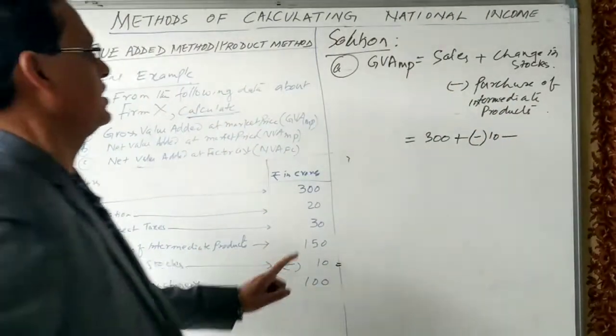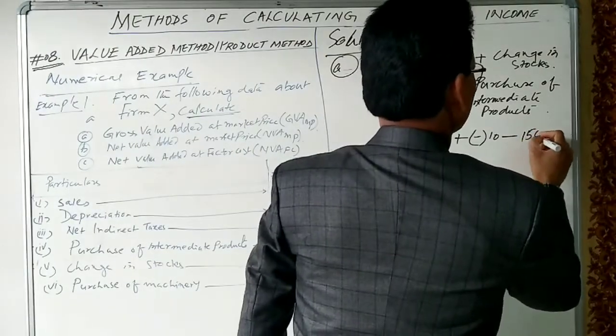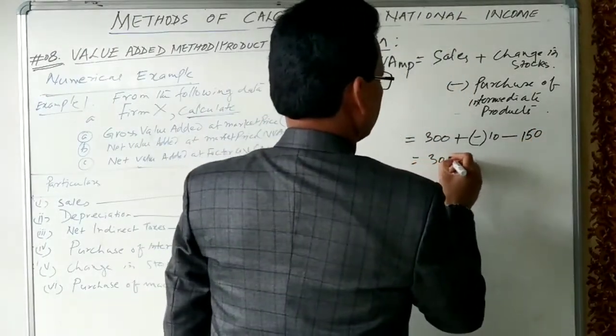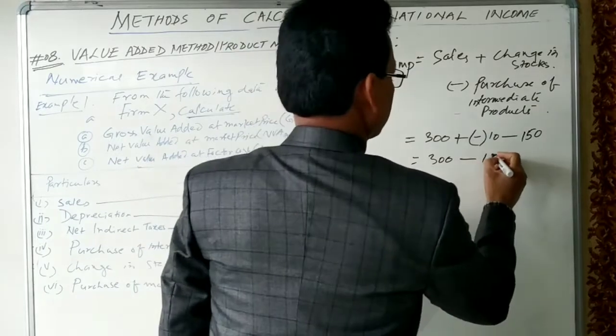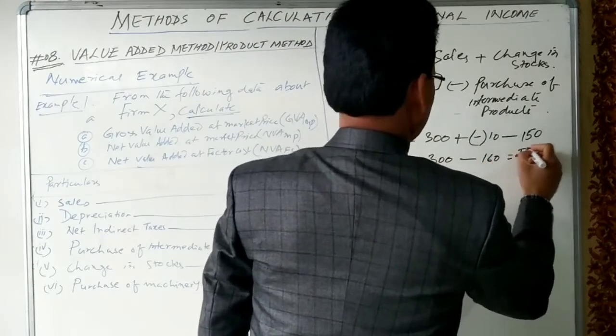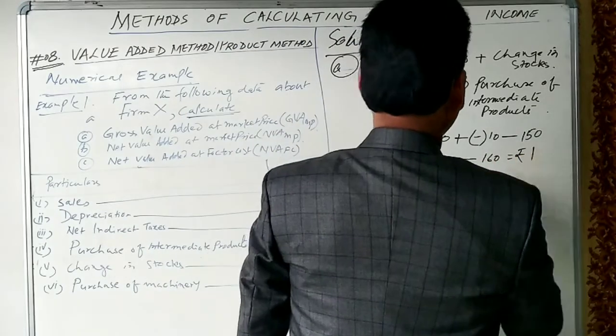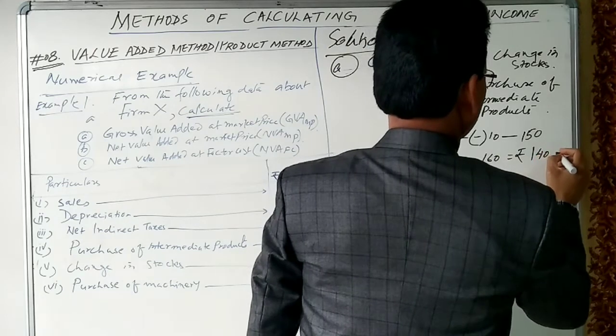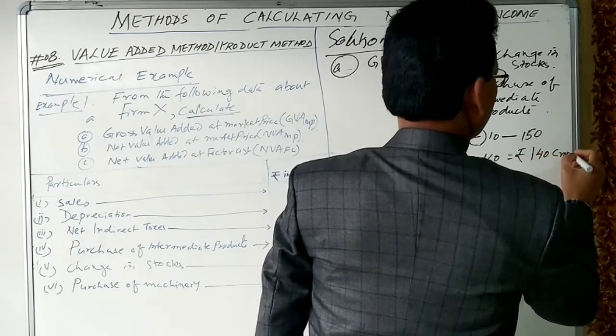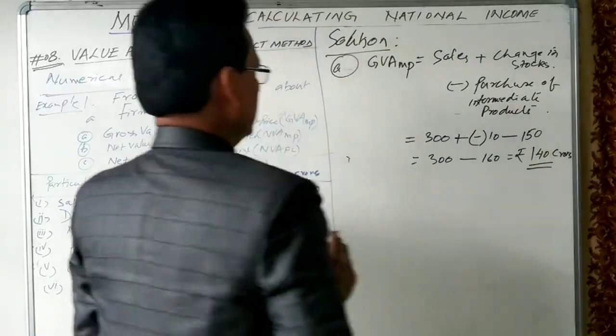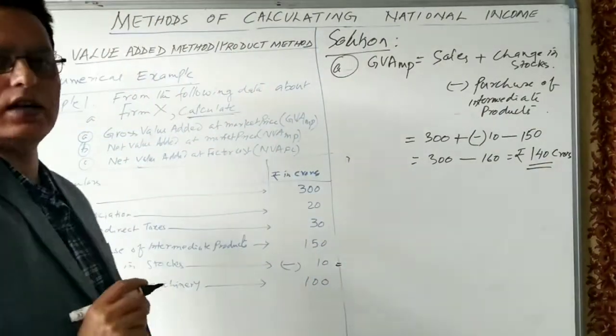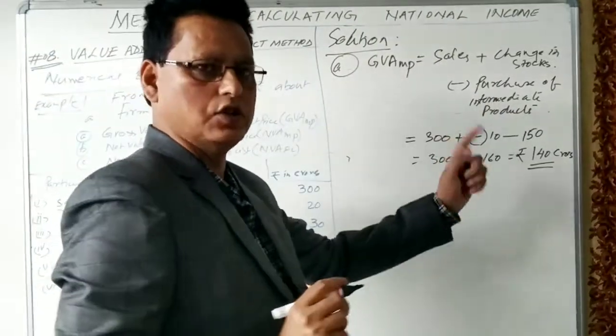Purchase of intermediate products is given as 150. So we can solve this: 300, minus 10, minus 150 is equal to 140 crores. Since rupees are given, we write crores. So this is the gross value added at market price. I think this is clear to all of you.